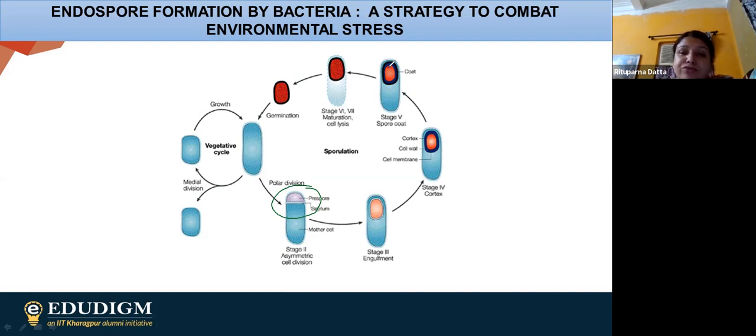So finally, after the maturation of the coat, the cell is going to lyse and burst, and then obviously the spore is going to be liberated. After the liberation, whenever they find appropriate conditions, they germinate. So this is how the whole thing happens in sporulation or endospore formation. Now, after this endospore formation, we are going for the next one.